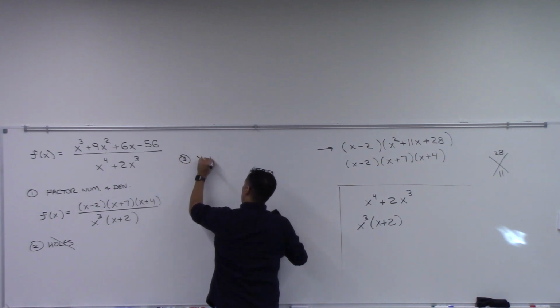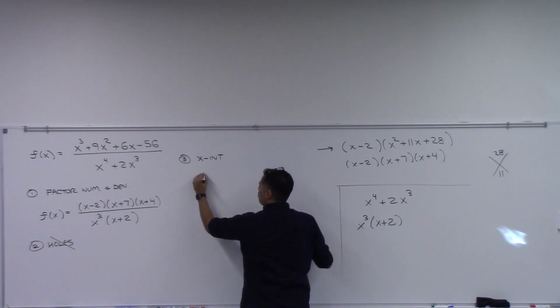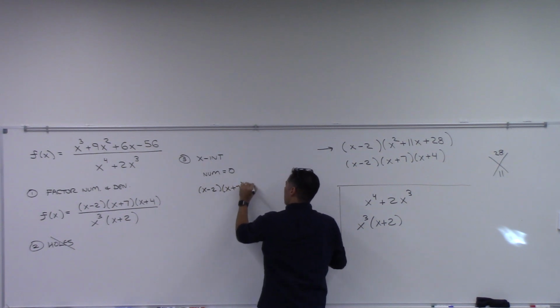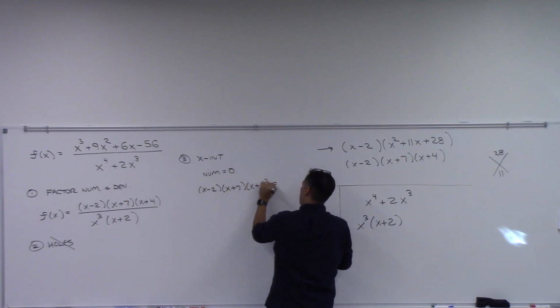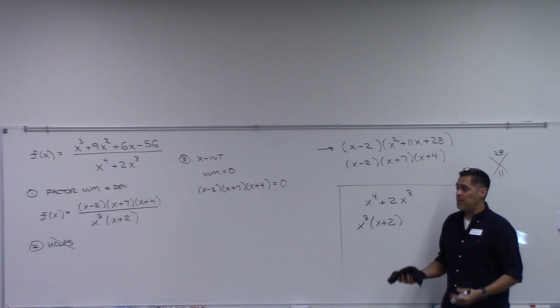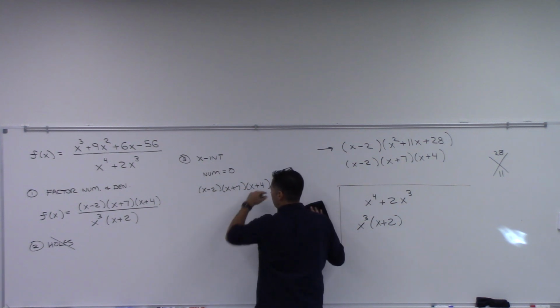X-intercepts. Okay, how do we find the x-intercepts? Which ones? Numerator. So you set the numerator equal to 0. So that's x minus 2, x plus 7, x plus 4, set it equal to 0. And the whole reason we factored it is so we could find holes, but also so we can make this step easy, right? We should get 3 solutions when we set each of these equal to 0.